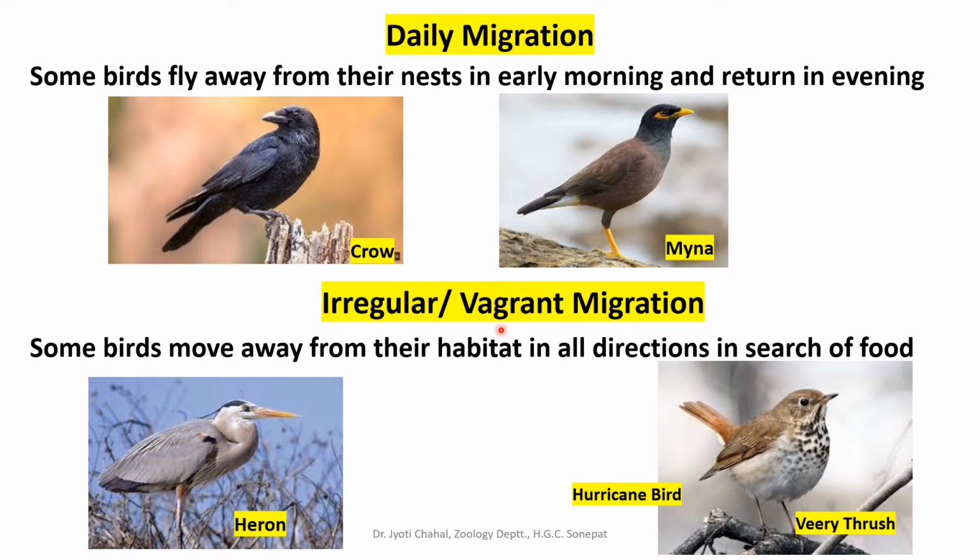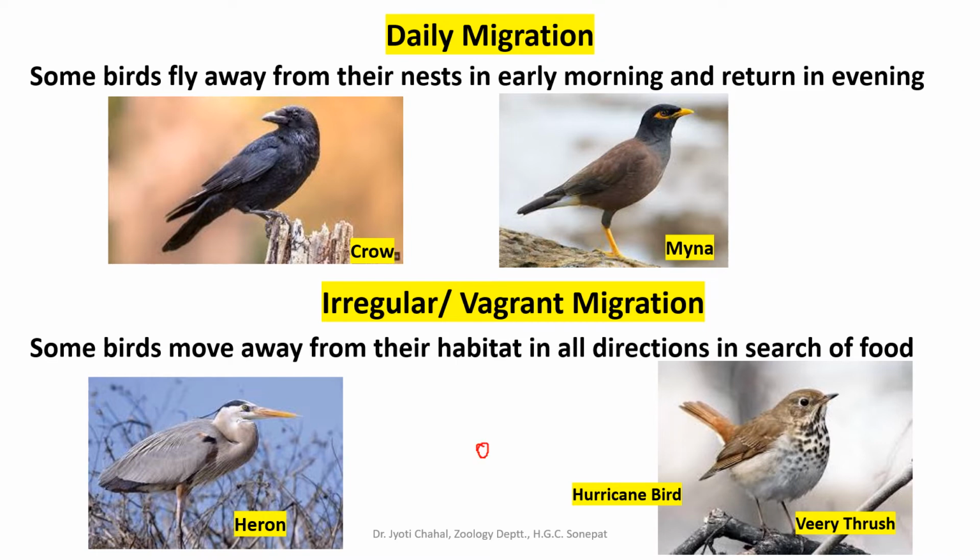Then there is irregular or vagrant migration. Some birds move away from their habitat in all possible directions in search of food, and return to their nest. Basically they move out in search of food, and they can move in every possible direction. So let me draw it for you here.